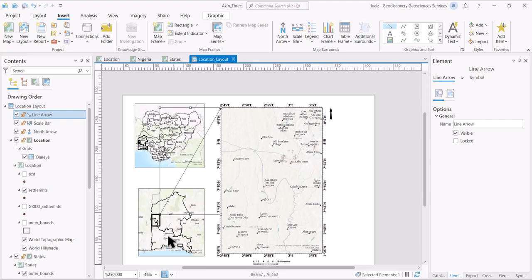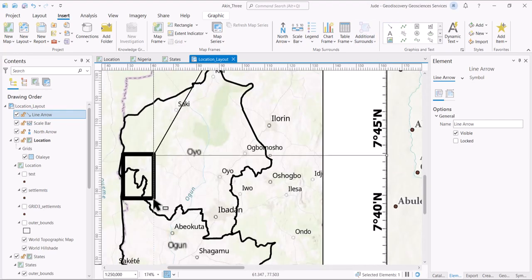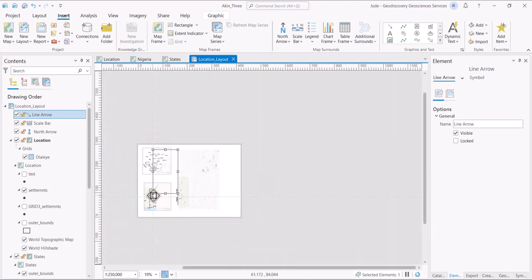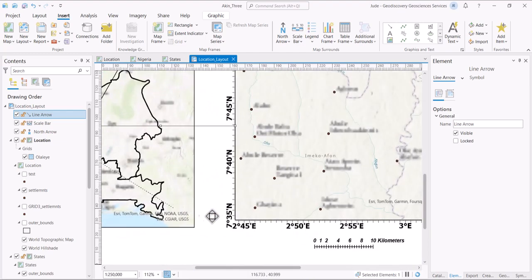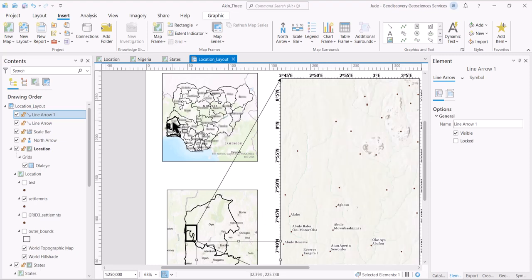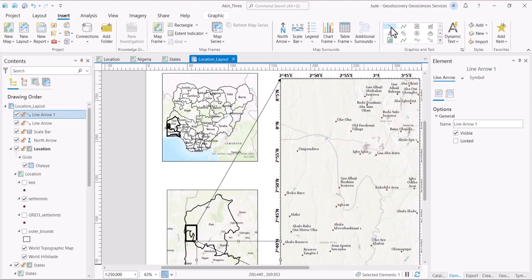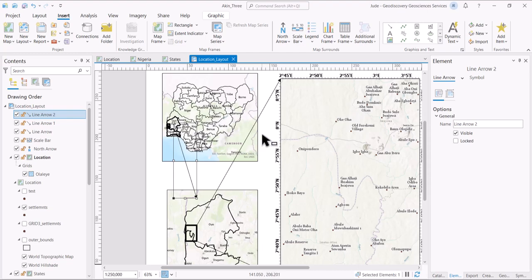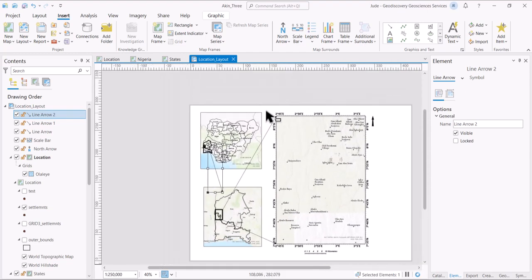Pick this again, go to this side, start from here and go back down, and double click here. Again, we pick this tool, start from here. This is where it starts from, coming in here to this state. All right, and let's just name these ones here.